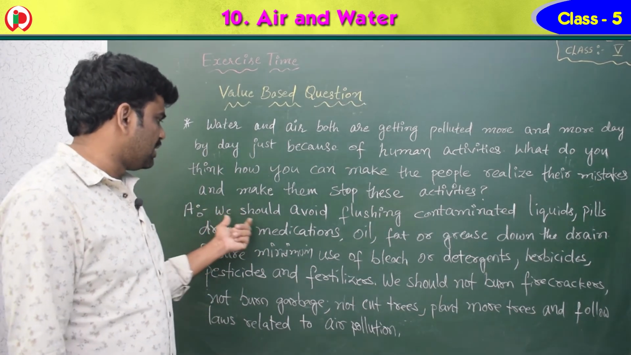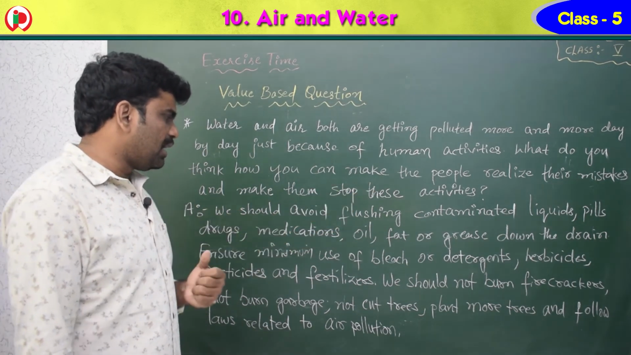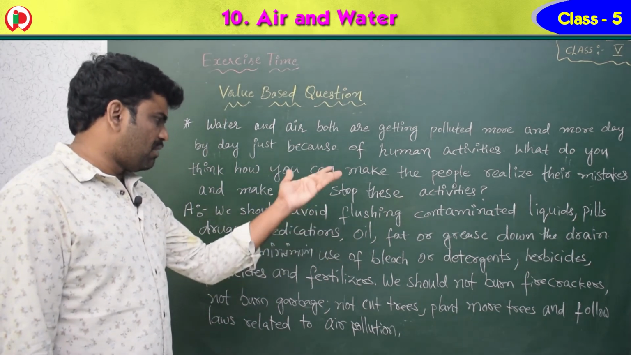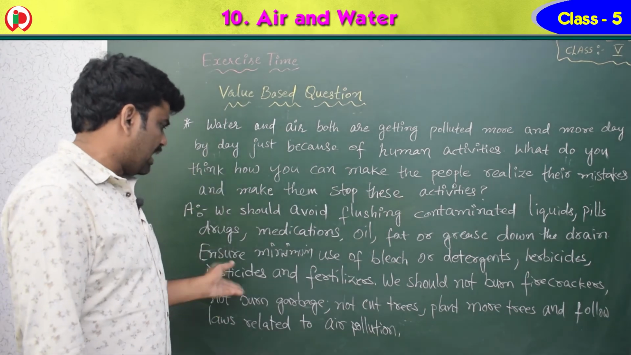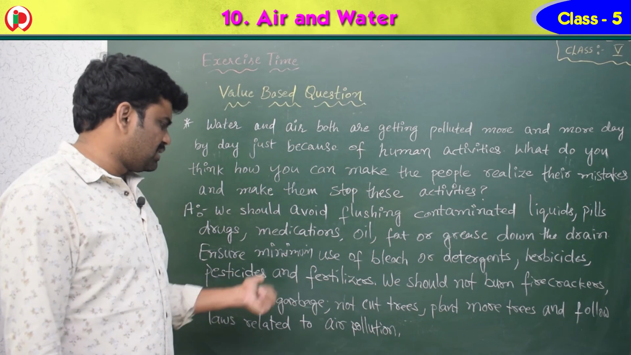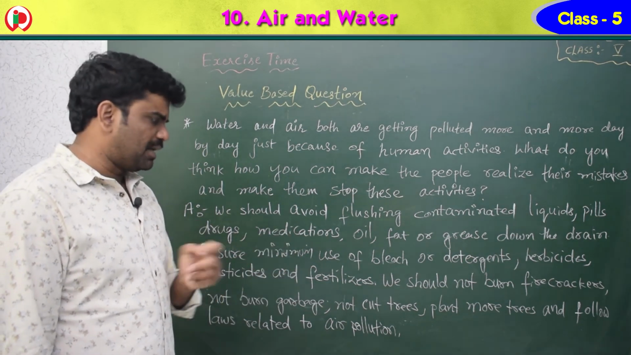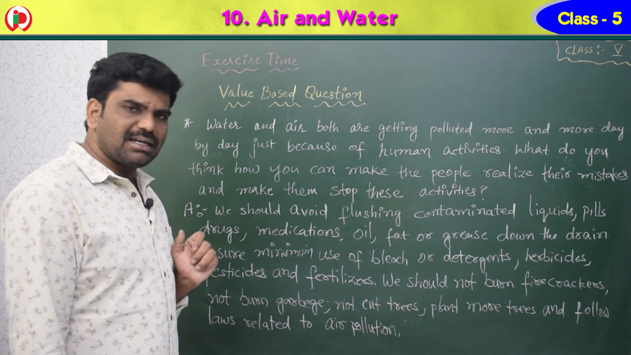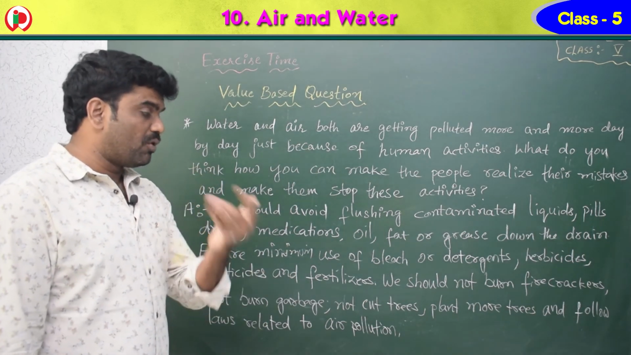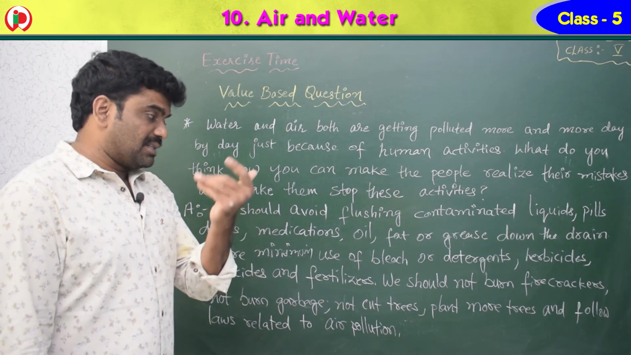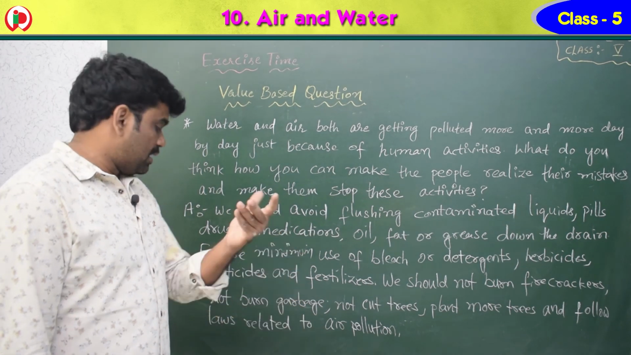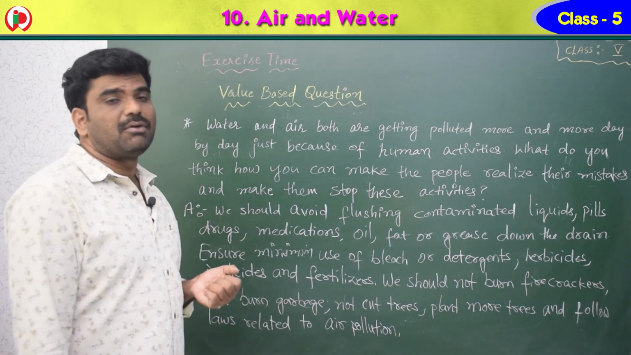So once again, we should avoid flushing contaminated liquids, pills, drugs, medications, oil, fat or grease down the drain. Ensure minimum use of bleach or detergents, herbicides, pesticides and fertilizers. We should use very minimum. We should not burn firecrackers. We should not burn garbage. We should not cut trees. Plant more trees as they give oxygen, so many vegetables, so many fruits and shade. And follow the laws related to air pollution.